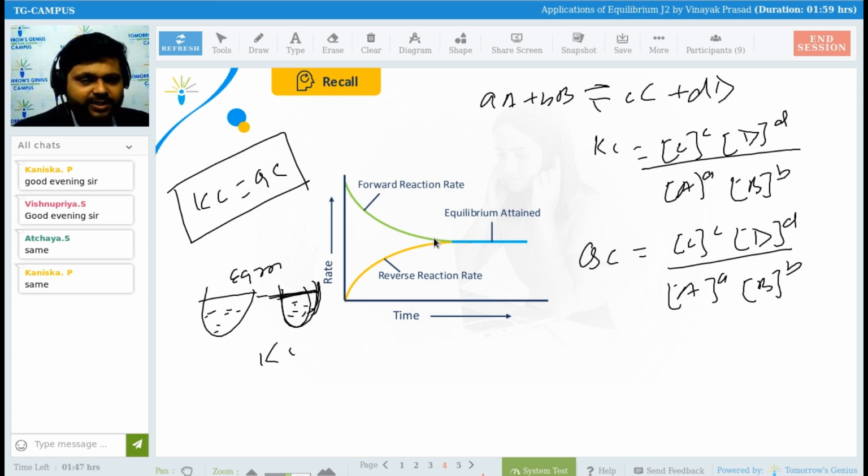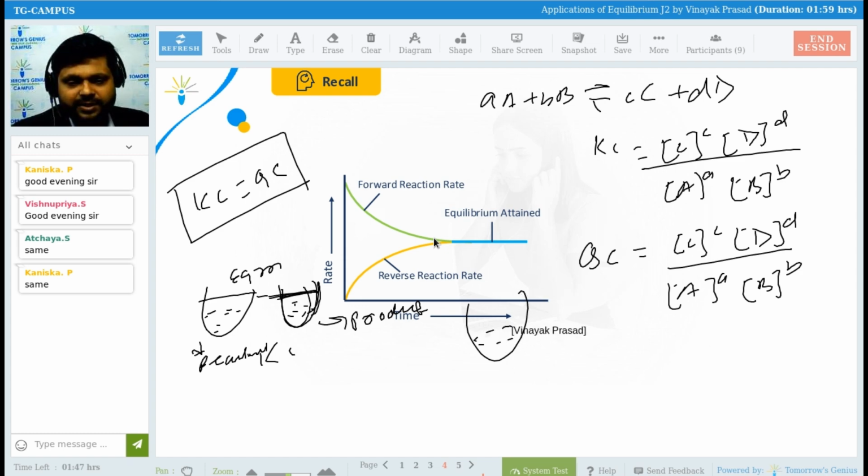But in Qc, see here, this is reactant and this is product. It means the concentration of reactant is not equal to the concentration of product. In Qc also, what will happen? Let's suppose water is there, and we have got this much of the product only. This is reactant and this is product. So we will be finding Qc, and Qc will be this upon this. Is it okay?